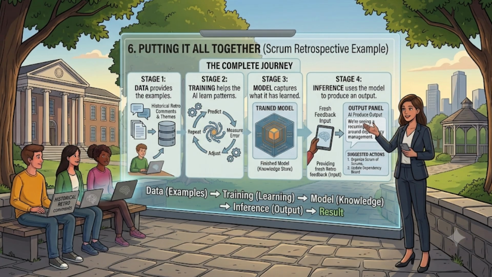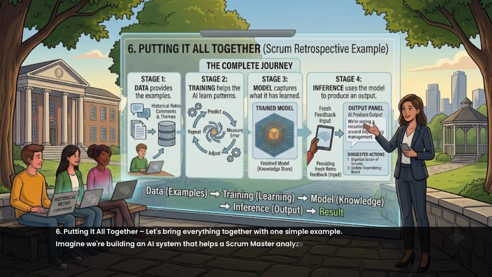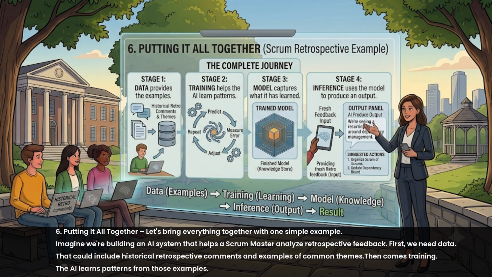6. Putting it all together. Let's bring everything together with one simple example. Imagine we're building an AI system that helps a Scrum Master analyze retrospective feedback. First, we need data. That could include historical retrospective comments and examples of common themes. Then comes training. The AI learns patterns from those examples. The result is a trained model.